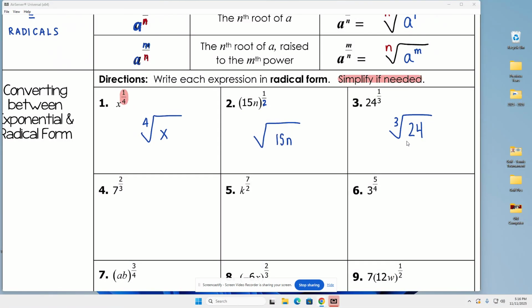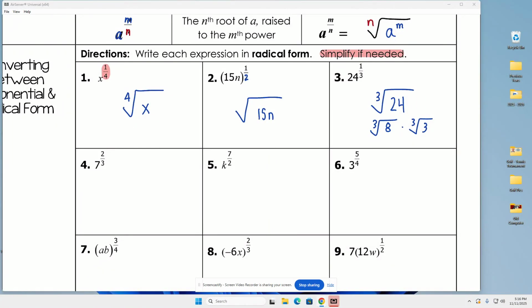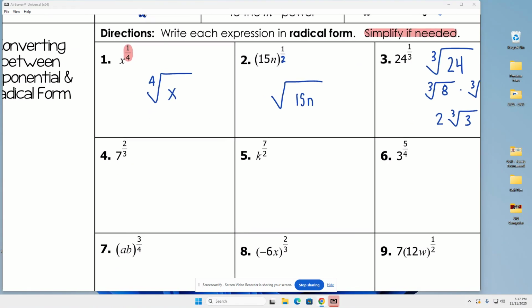But what about the cube root of 24? 24 is not a perfect cube. Look at your list. If you divide by 2, that's 12. What's the only perfect cube below 12? 8. Well, 8 goes into 24 3 times. So the cube root of 8, if you look across, is 2. So 2 times the cube root of 3 is my answer. Okay, that's completely simplified.